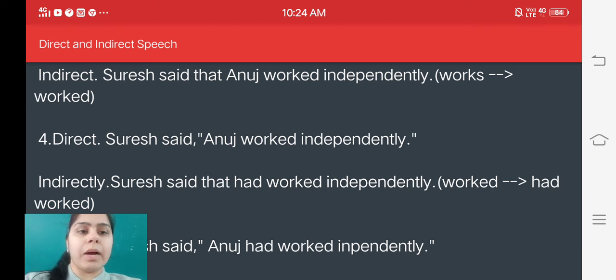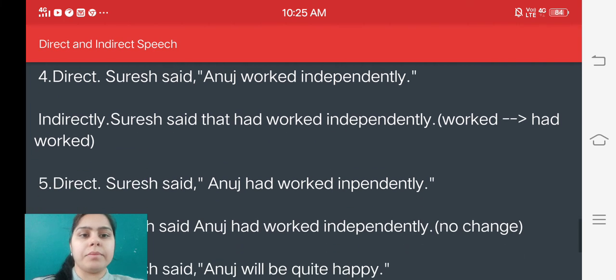We will write it while writing the answer to this question. We are getting V2 in simple past, and it will be changed into past perfect. So how will we change it? Into had worked. So, Suresh said that Anuj had worked independently.